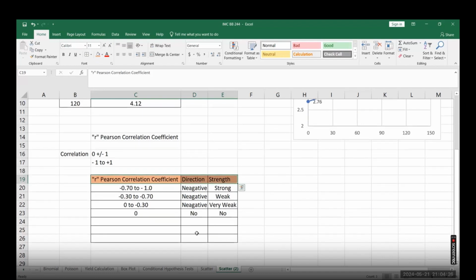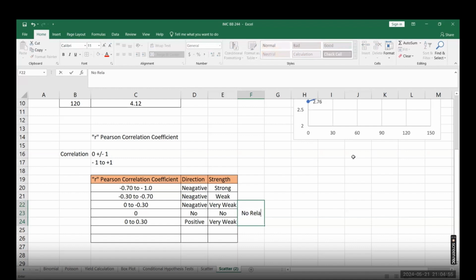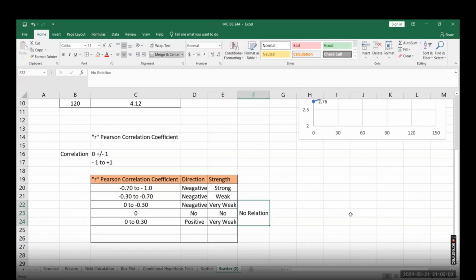Now in a similar way, if the relationship strength is from 0 to 0.30, which is on the positive side, right? So this is a positive relationship and this is a very weak positive. Whenever you consider very weak, positive or negative, altogether, basically we call there is no significant relation in all these three categories. I explained it as very weak, but generally we consider it as no relation in this area.